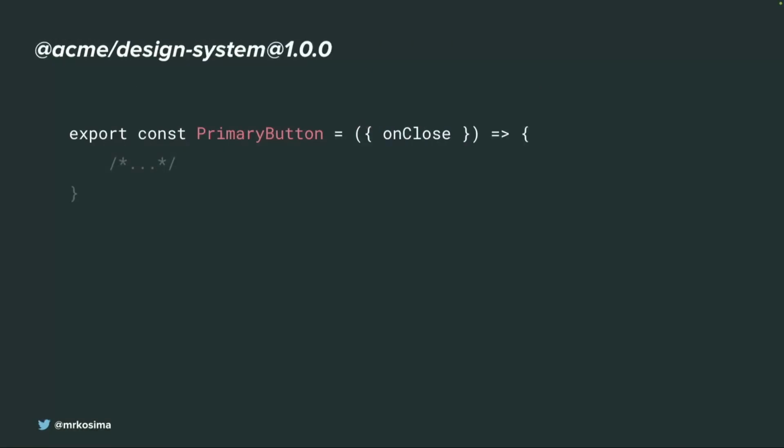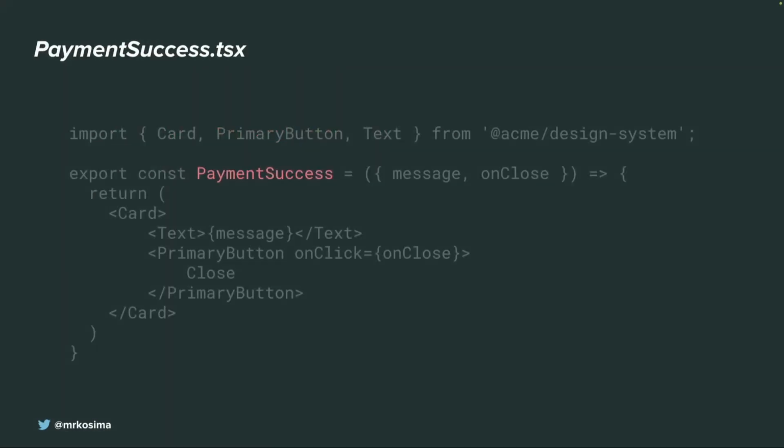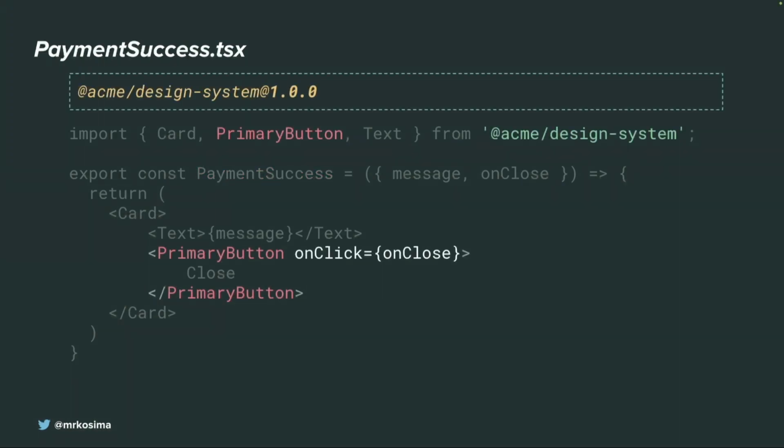But what happens if we have some breaking changes in some of the libraries? Let's look deeper into this example. We have design system version 1, which exposes a primary button component. It's React code, I hope you're familiar with it. It's as simple as possible. It has one parameter, onClose, or it should be onClick here, it's a typo. And we have another component, payment success. This component consumes this primary button from design system 1 in this way: primary button, onClick, onClose.